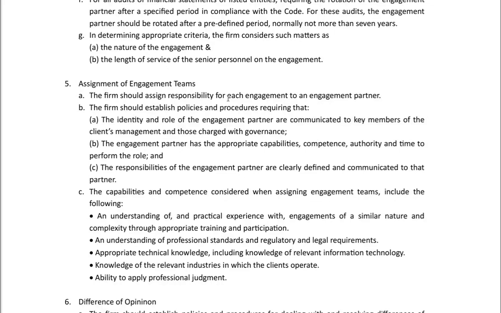The engagement partner should have appropriate capabilities, competence, authority, and time to perform the role, and the responsibilities of the engagement partner are clearly defined and communicated to that partner.